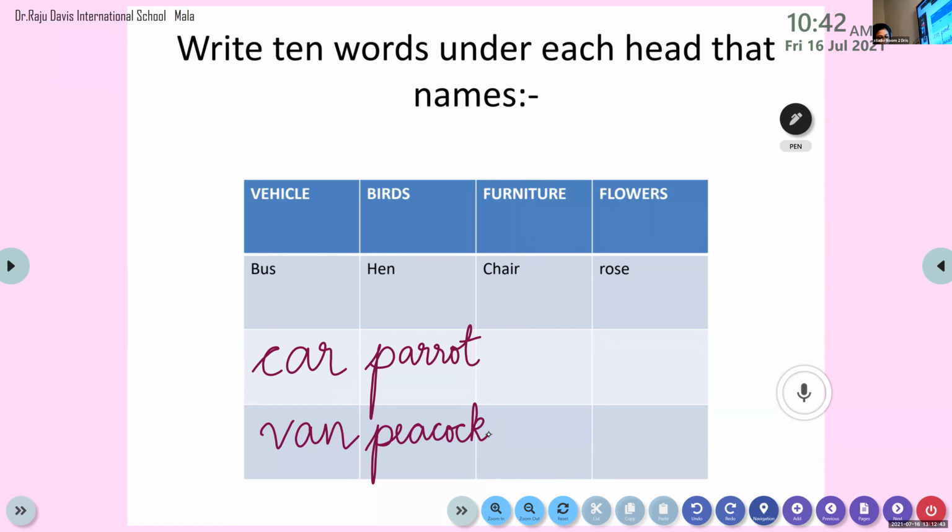Page number is 5 and 6. Yes. Okay, now let's move on to the next. We have finished with parrot, peacock, hen is over. Now let's move on to the next.